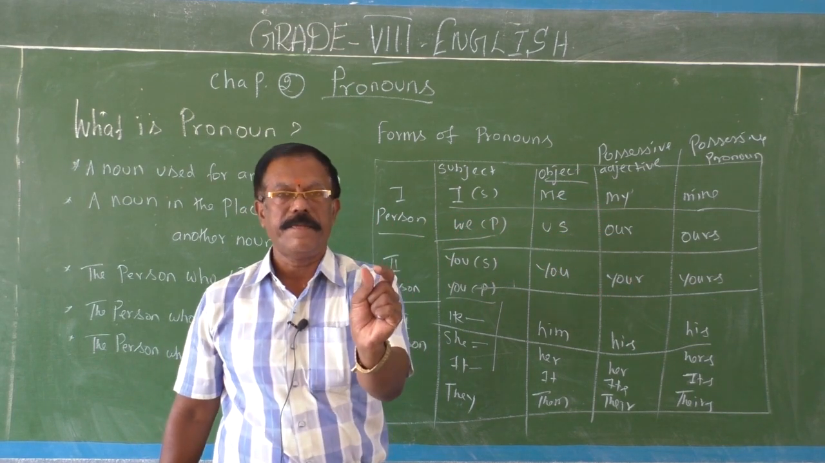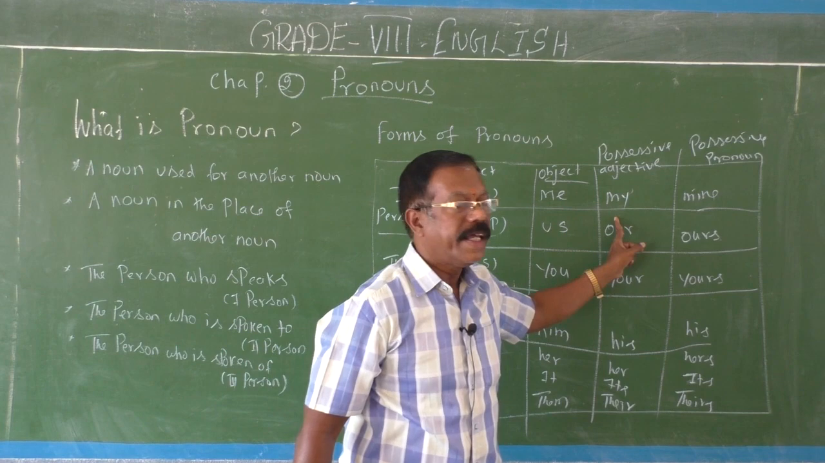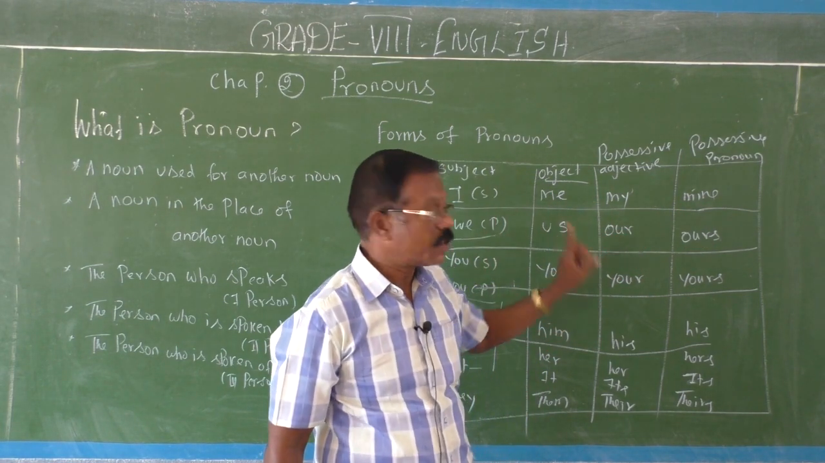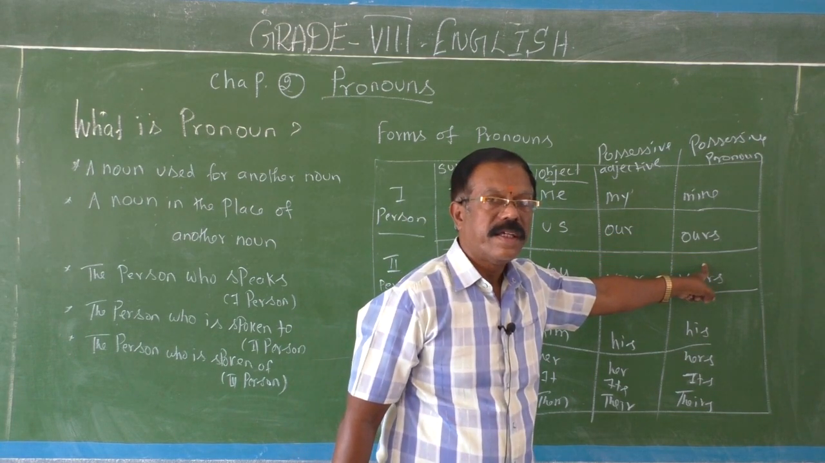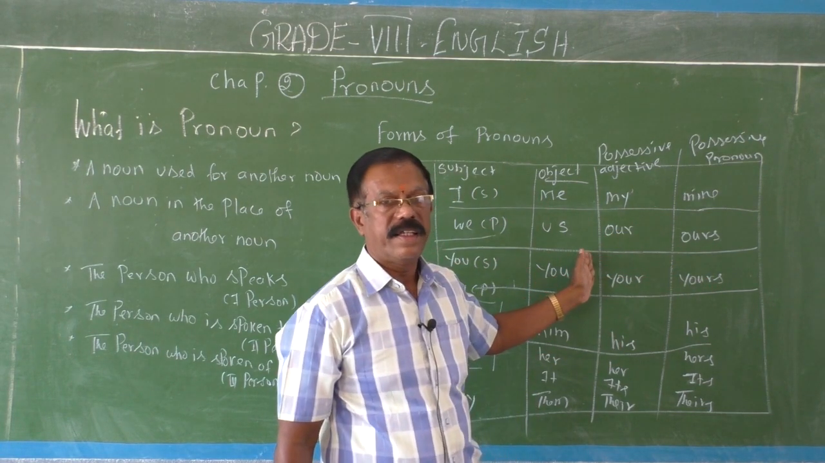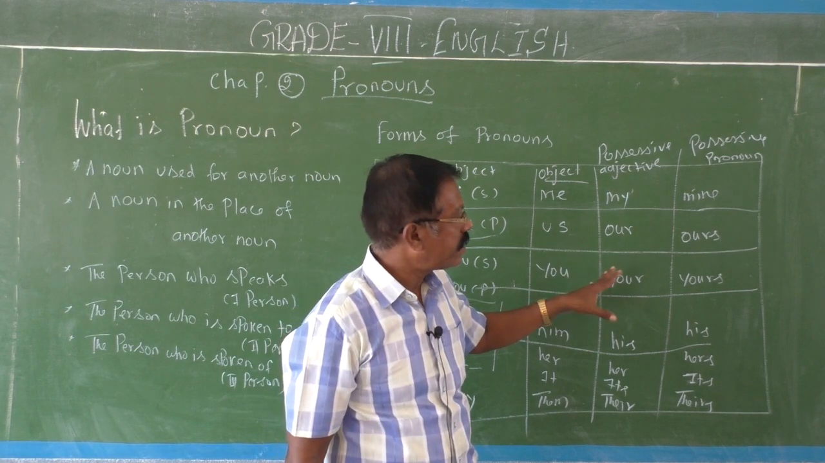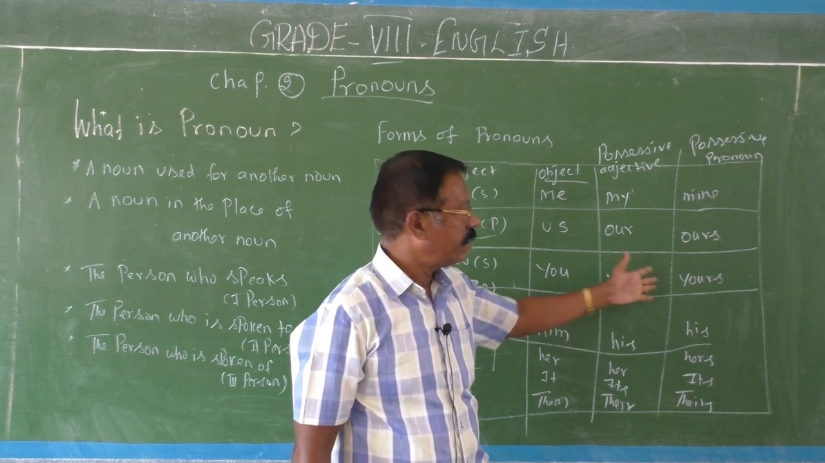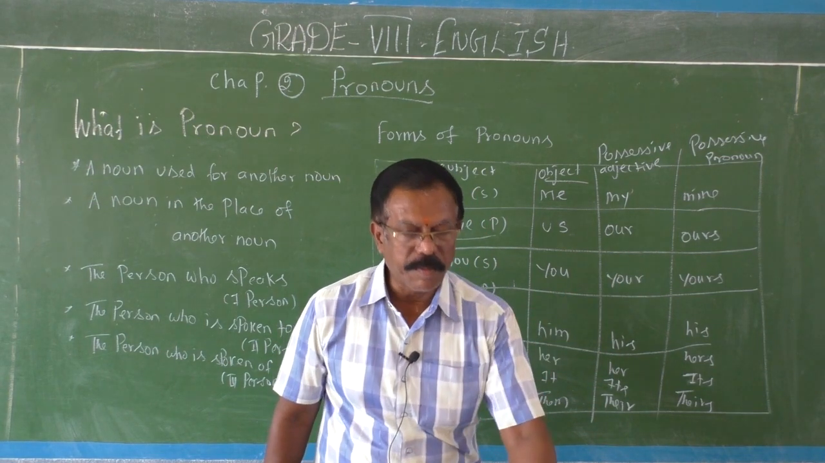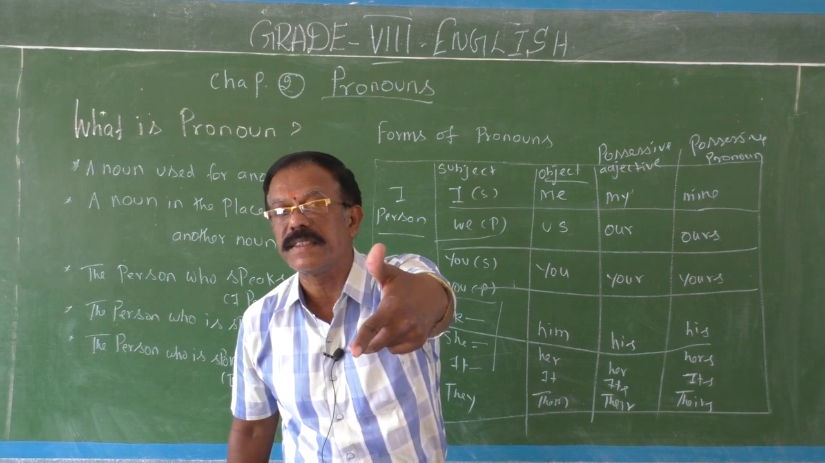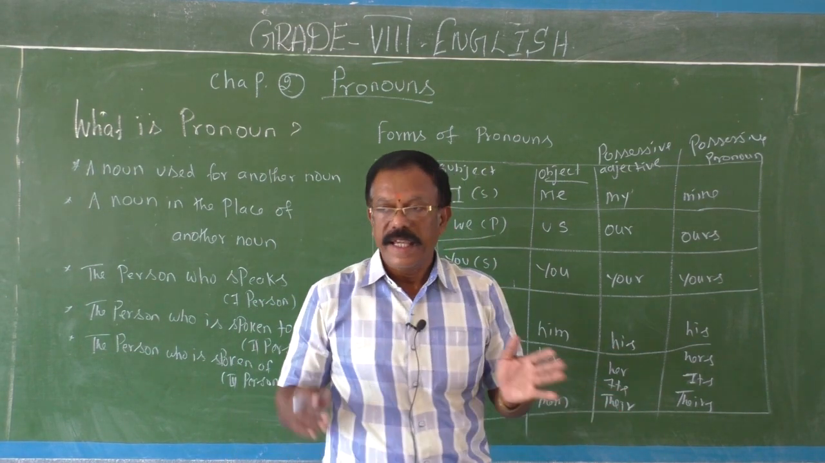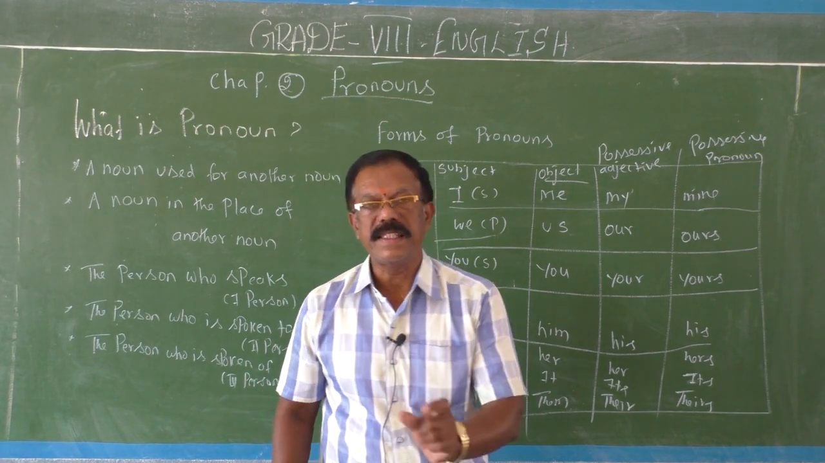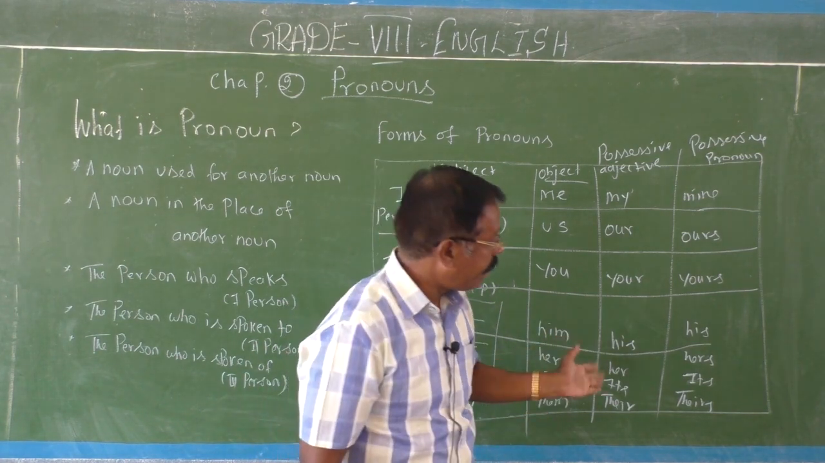This is my pen. This pen is mine. This is our school. This school is ours. India is our country. This country is ours. This is your book. This book is yours. Okay. This is his pen. This is his book. This is his mobile. This pen is his.